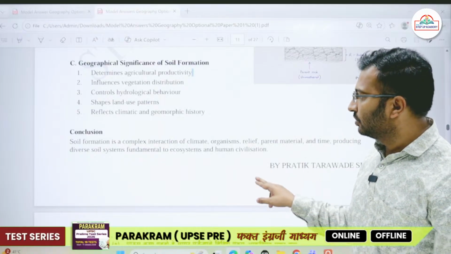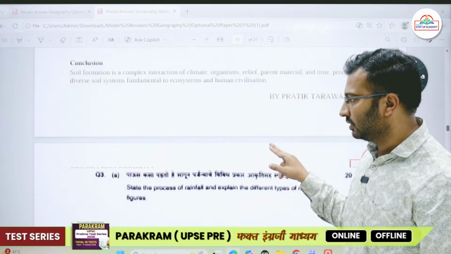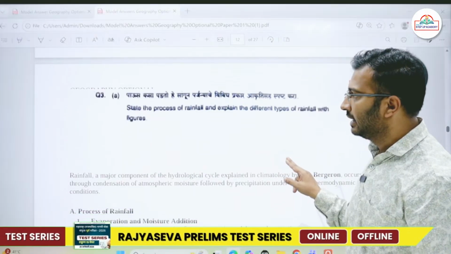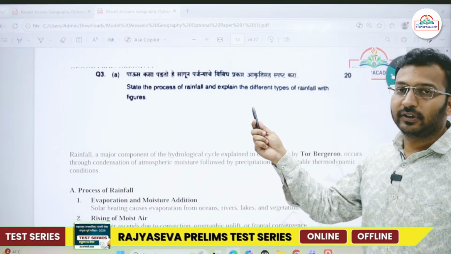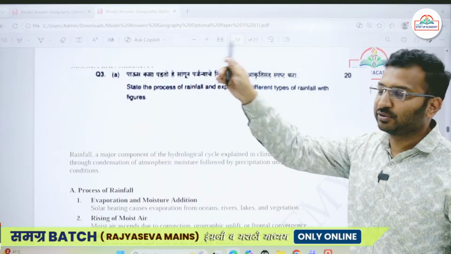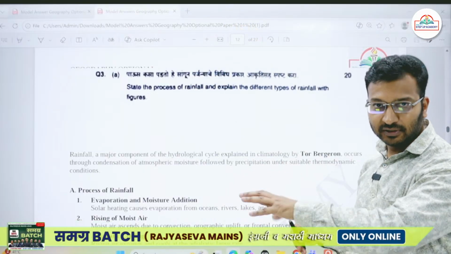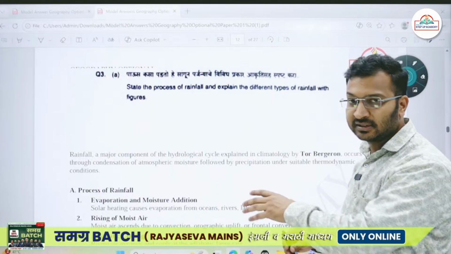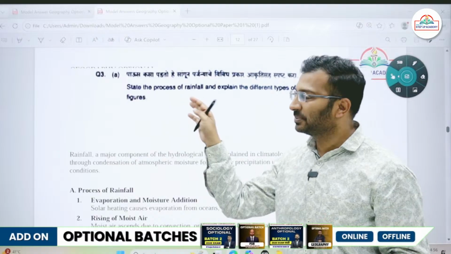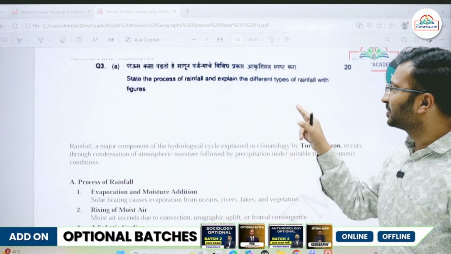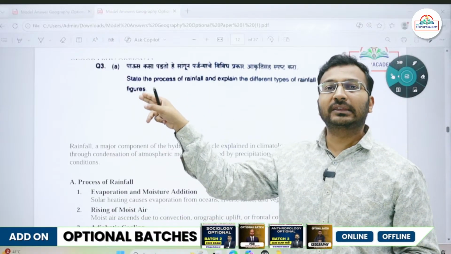So it was a straightforward question, so I won't go into too much detail. Then question number 3A: state the process of rainfall. First they asked about soil, now the process of rainfall. Being the first time they are conducting this exam in a descriptive pattern, the questions were very straightforward. State the process of rainfall and explain the different types of rainfall with figures.